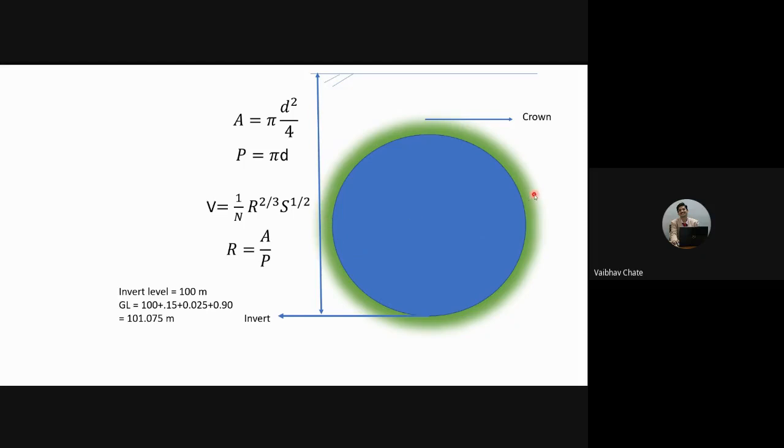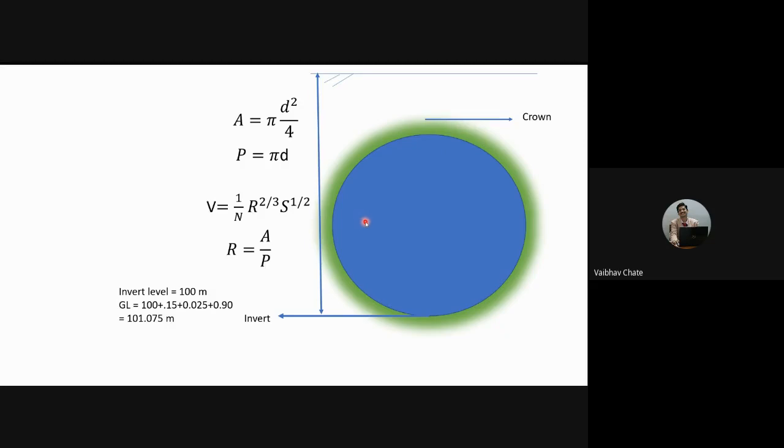Half full means when the depth of flow of the liquid is equal to half of the diameter, that is internal diameter, we'll be calling it half full. What is partial depth of flow? Partial depth of flow, let us say either the depth of flow will be less than half the diameter or